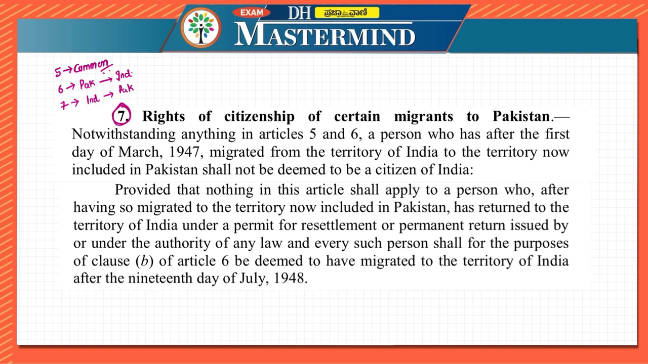Let us understand what it is telling. Let us read the article as it is first. Notwithstanding anything in Article 5 or Article 6, let us leave those as they are. Let us read Article 7. It says a person who has, after the first day of March 1947, migrated from India to Pakistan shall not be a citizen of India.